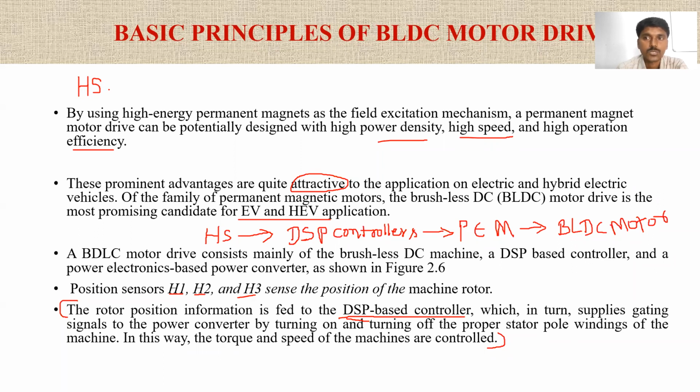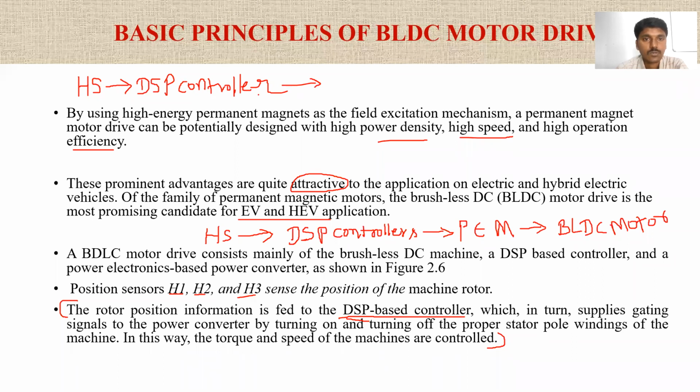Is it clear? This information is given to the DSP controller. DSP means digital signal processing controller.